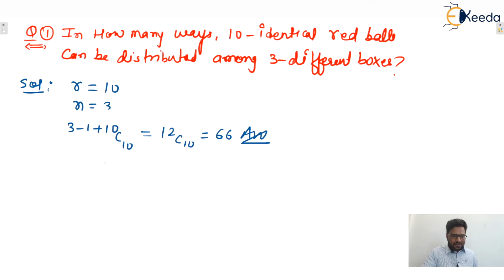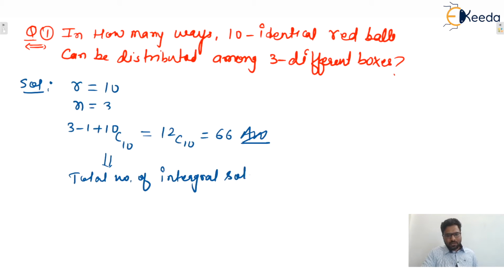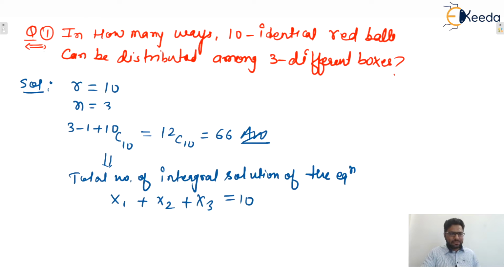Let us take the total number of integral solutions of the equation x1 plus x2 plus x3 equals 10.